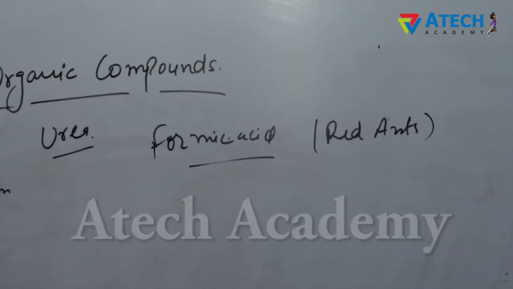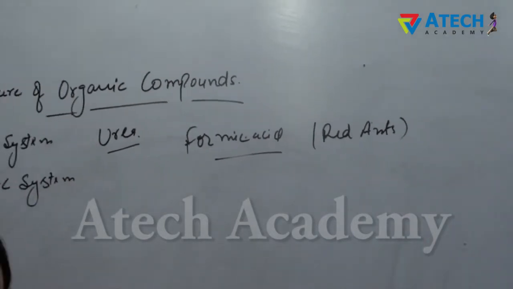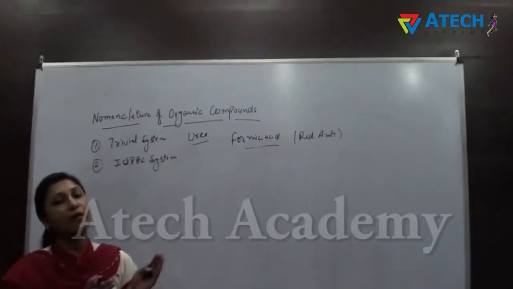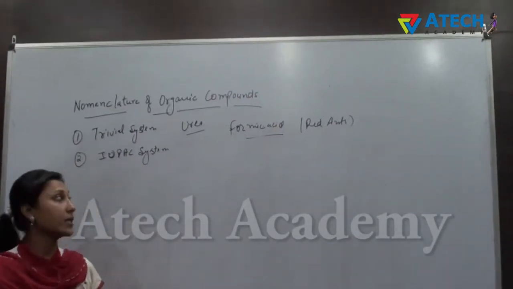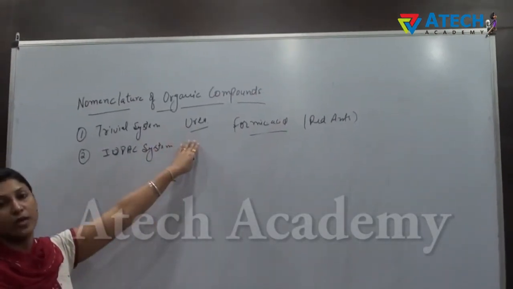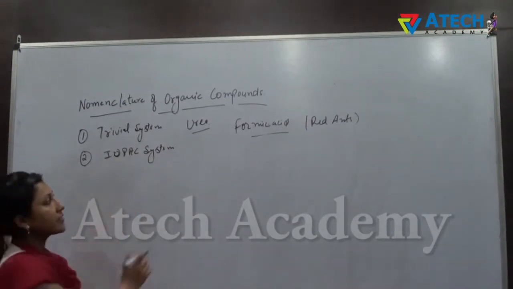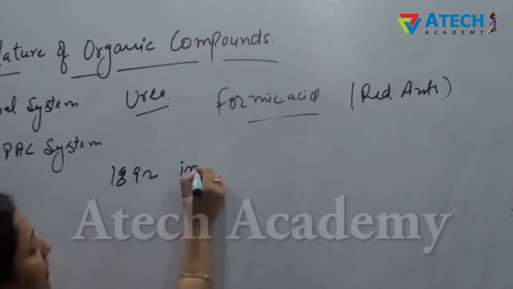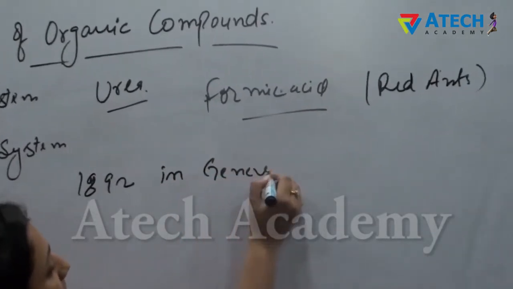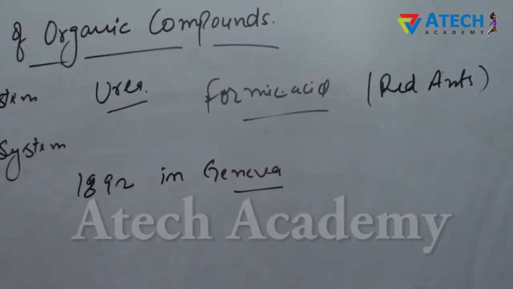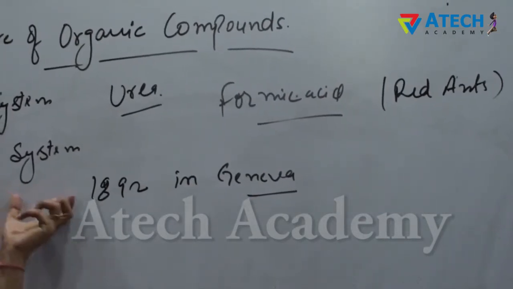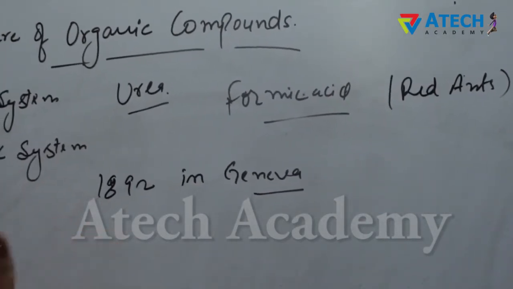But later on, as the number of compounds increased, it became difficult to remember all of them according to their common system of names. So a congress was held in 1892 in Geneva, where an international congress accepted the IUPAC system of naming organic compounds.